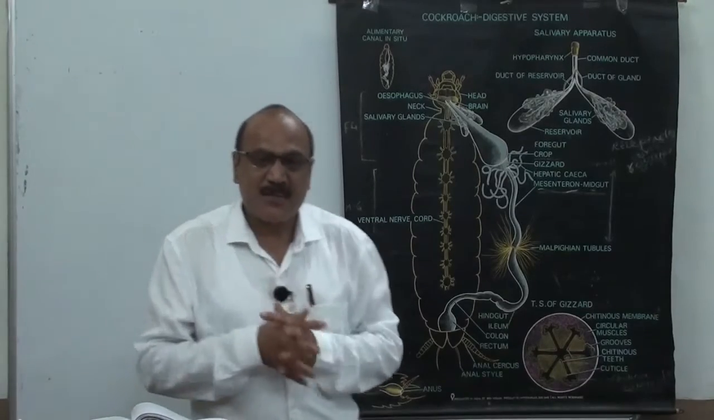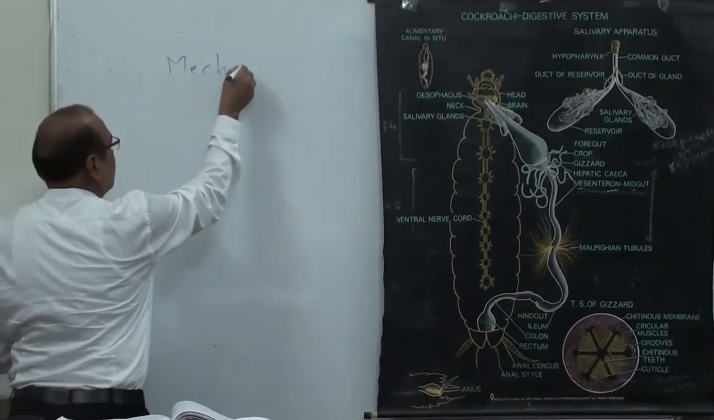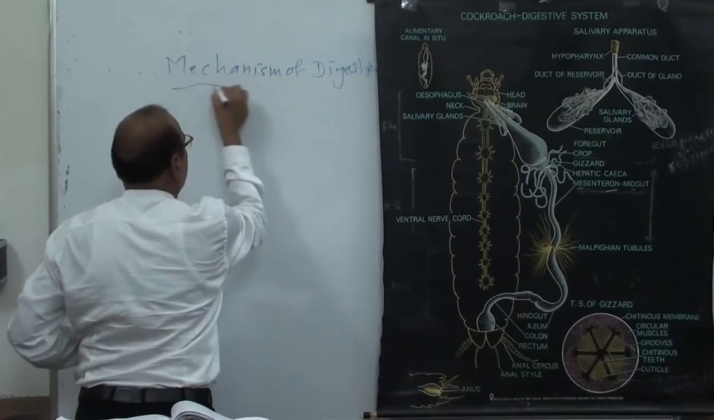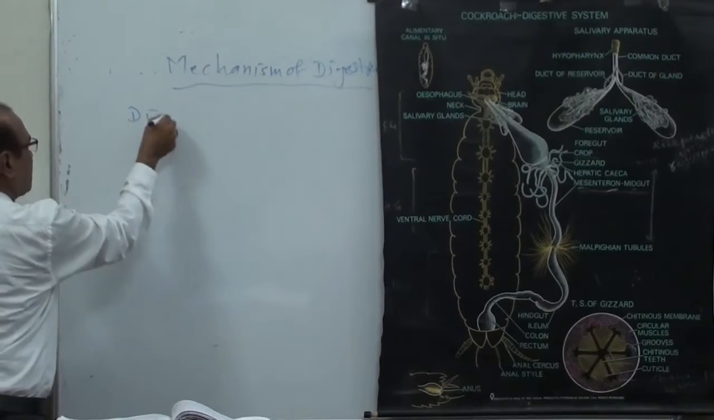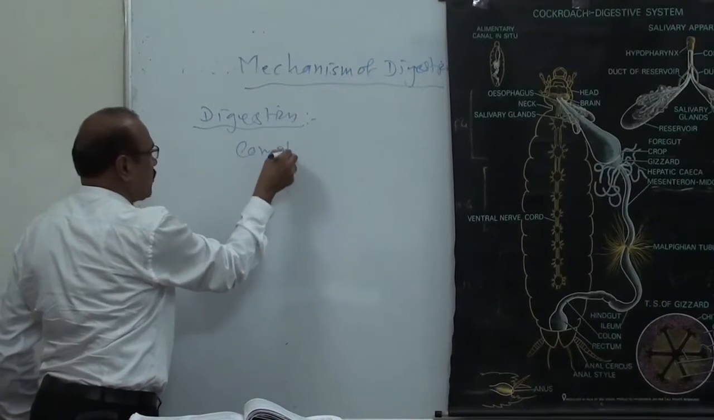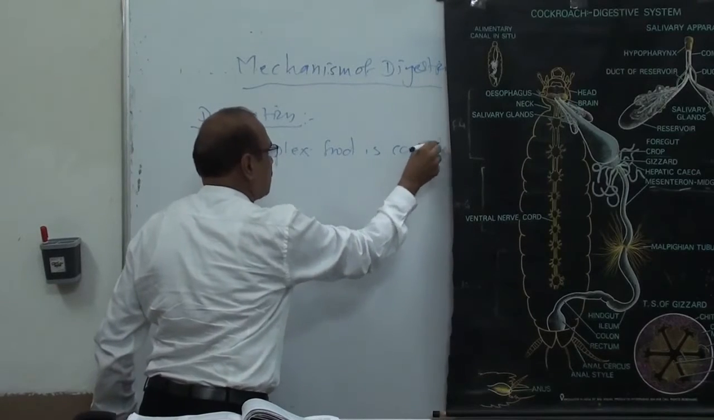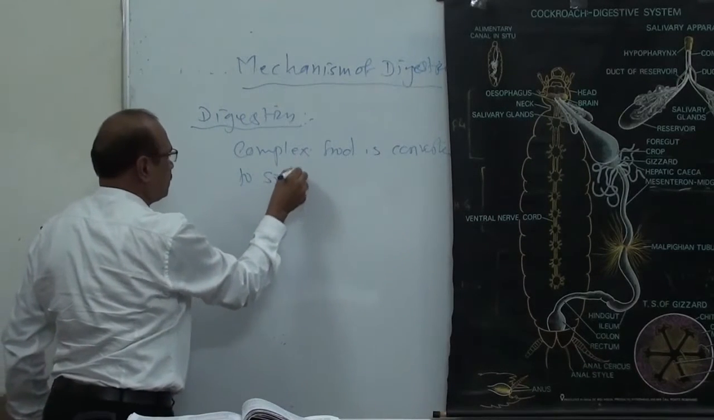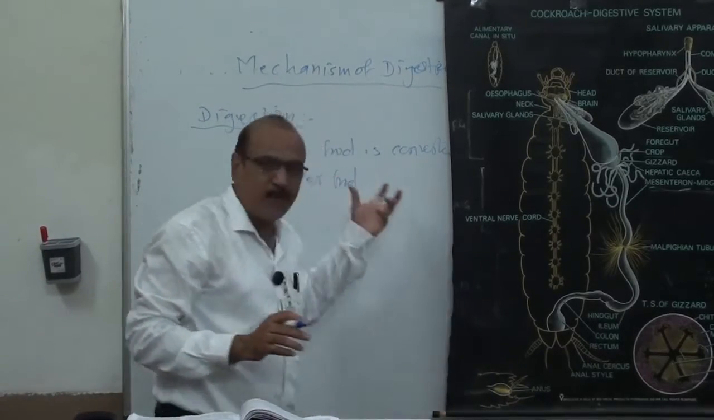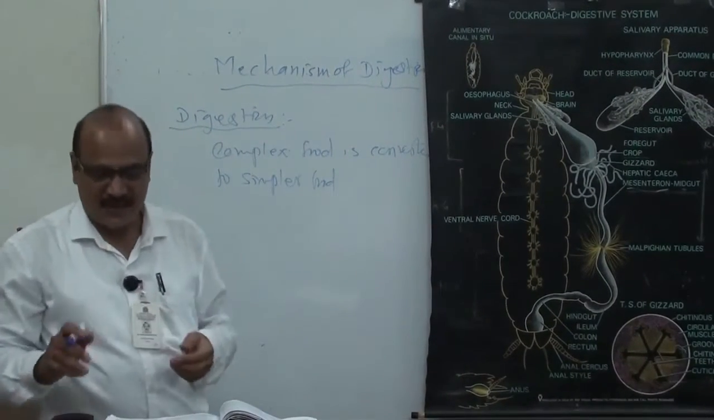Now this is the structure of the digestive system, but mainly we have to study the digestion process, that is, the mechanism of digestion. First, what is meant by the digestion process? In short, complex food is converted to simpler food. That is called digestion. Non-soluble food is converted to soluble food, or complex food is converted to simpler food. This is called digestion.